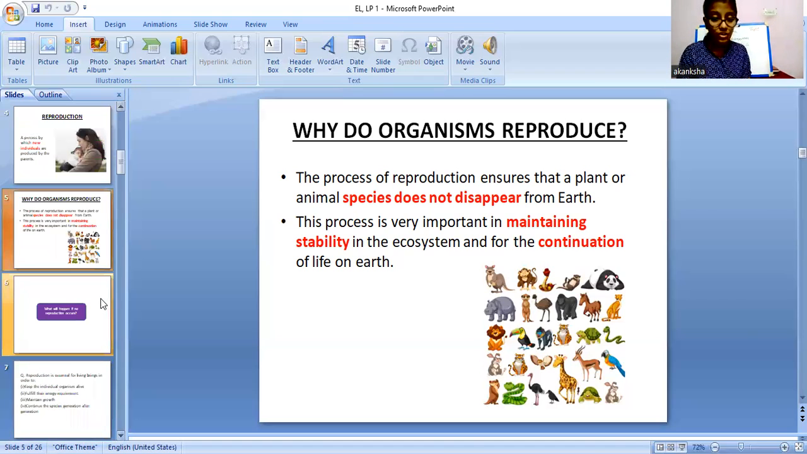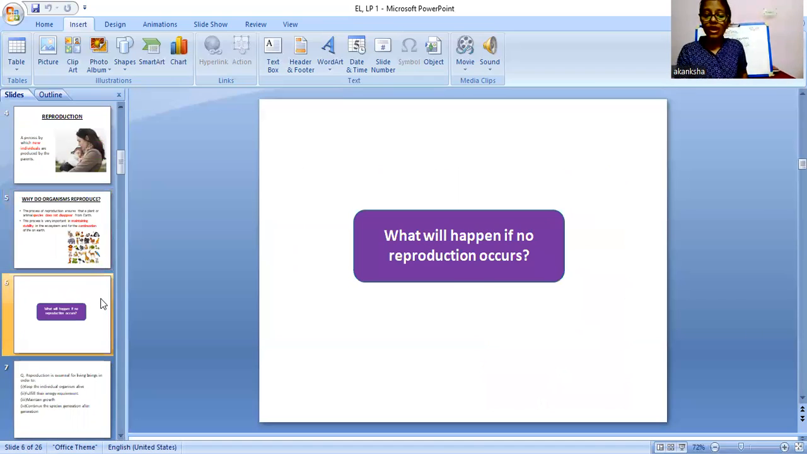Now moving on ahead, what will happen if no reproduction occurs? So now we are coming to this point. What will happen? You all know now the importance of reproduction from these three points. Now just think, what will happen if these organisms do not reproduce?